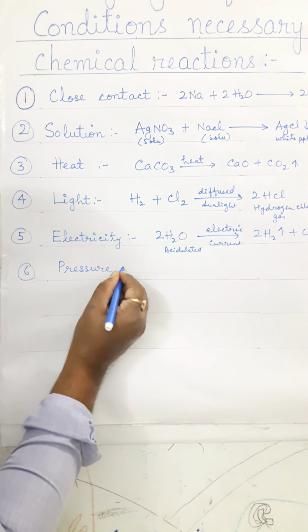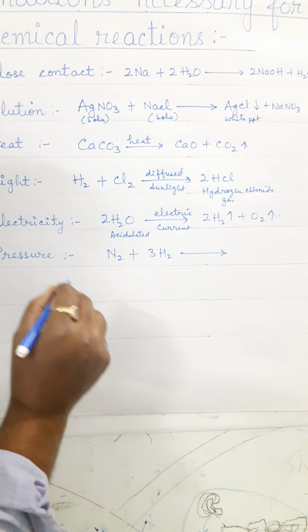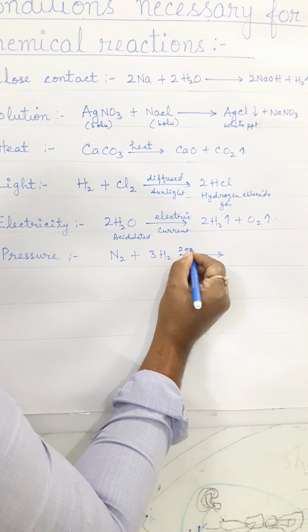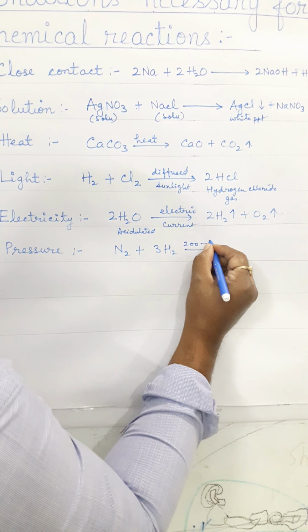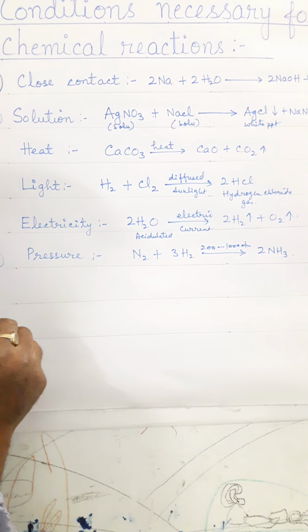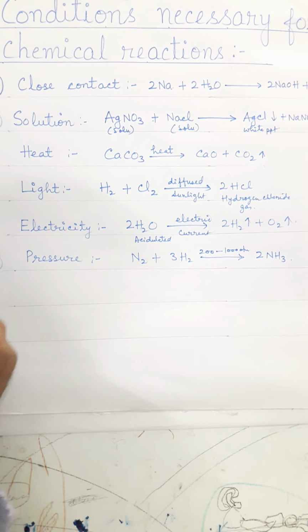Now when nitrogen and hydrogen gas are taken in a ratio of 1:3 by volume, heated to a temperature of around 450 degrees Celsius and a pressure of about 200 to 1000 atmospheres is applied on it, then they are going to combine to form ammonia gas. So remember, for certain reactions to take place, a high pressure should be subjected on the reactants.